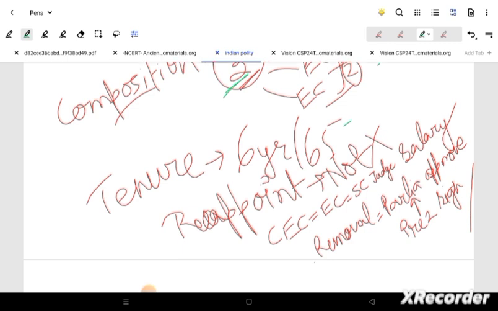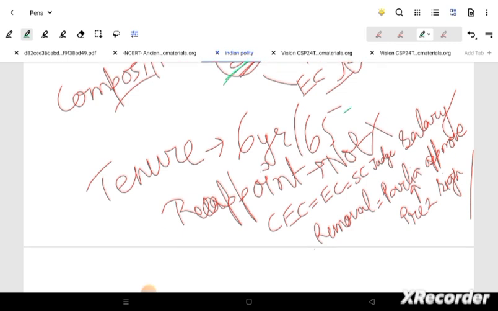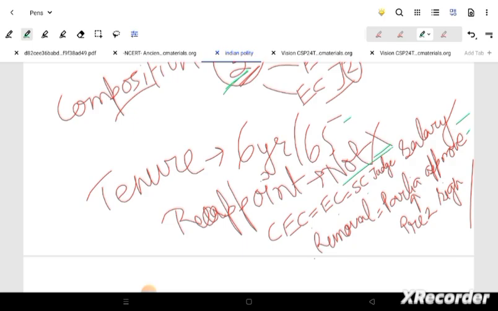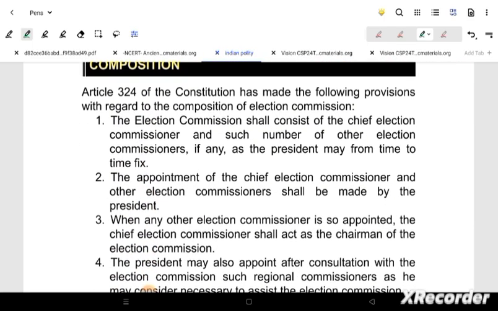Now the tenure will be 6 years or 65 years. You don't know about this. Now there is also reappointment. Obviously not possible because there is a kind of safeguard, right? That is, transparency will be given. And then if I am talking about the salary, it is similar to that of a Supreme Court judge. CEC, EC, they are having similar kind of salaries.